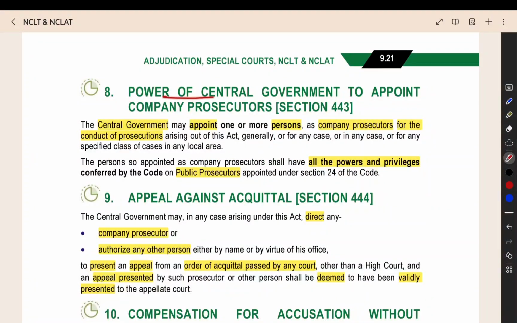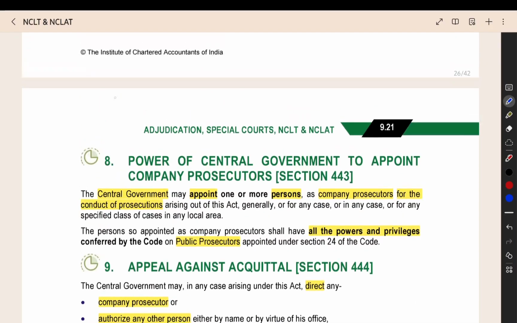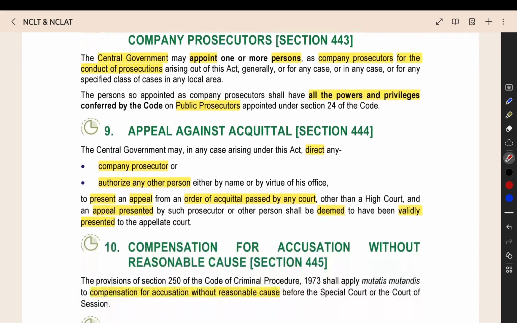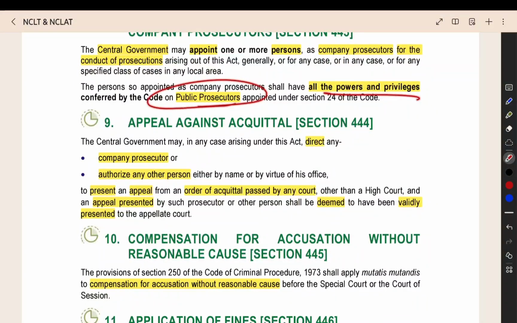Now the next point is power of central government to appoint company prosecutors. So we know public prosecutors. Public prosecutors appear for the government. They are the ones who get the punishment given to the criminals or the accused. These are general people. General means they are lawyers only, advocates, but they are not specialized in company law. But the central government can appoint some public prosecutors as company prosecutors. They will specialize in cases related to the Companies Act. So central government will appoint them, and they will act as the company prosecutor. They will have all the powers and privileges that the public prosecutor has.